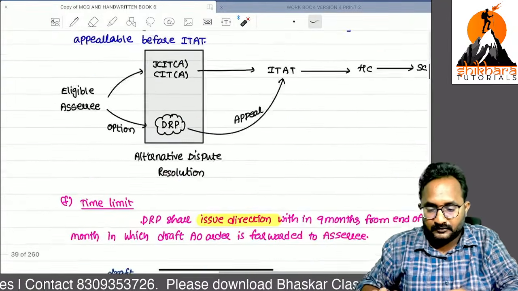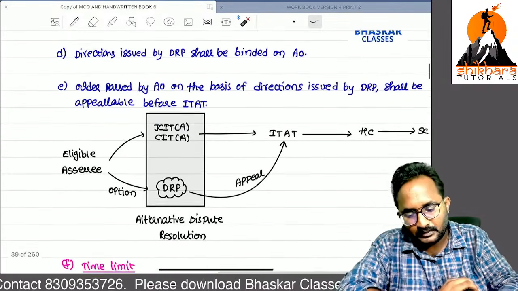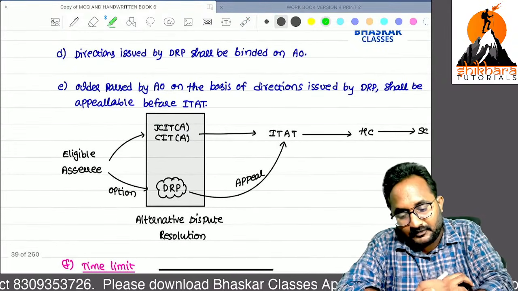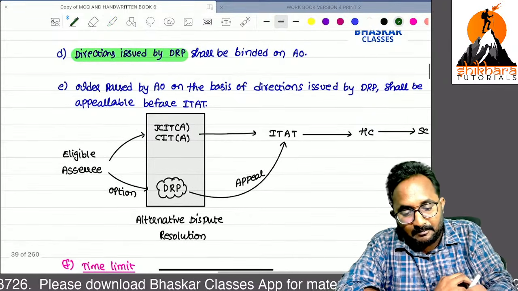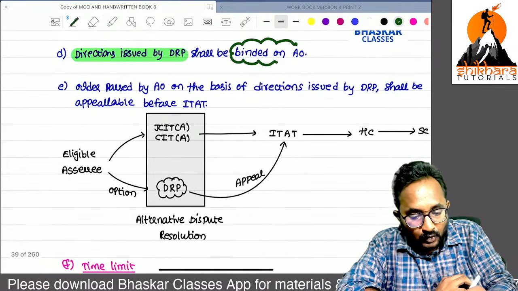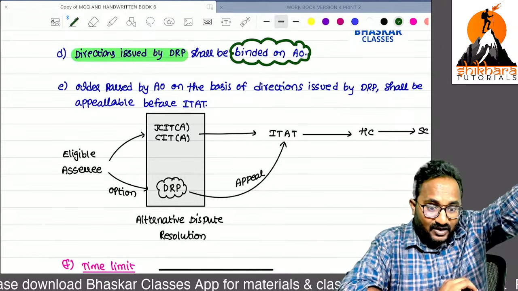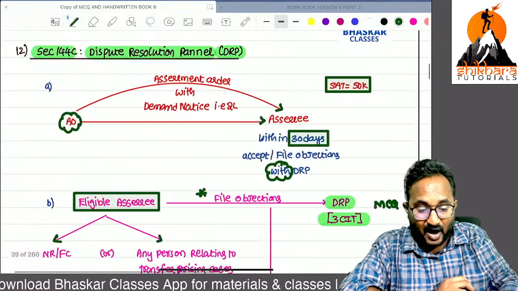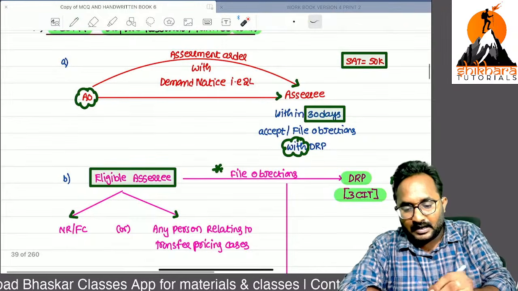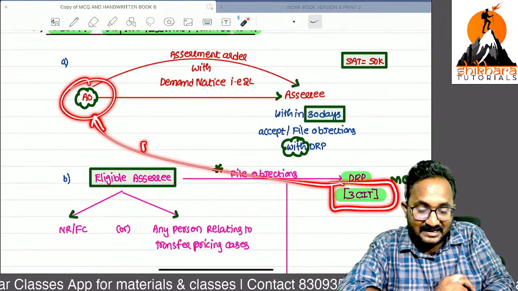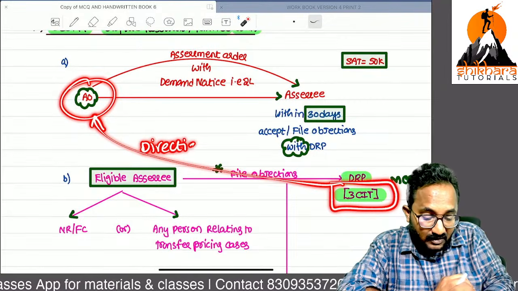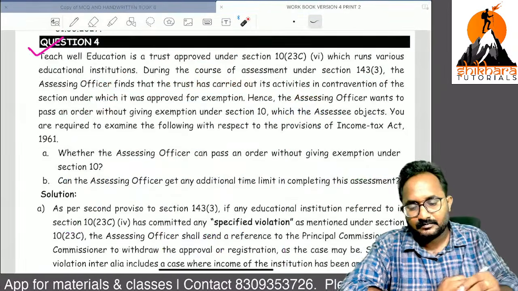Now, very important, ma'am, important MCQ: any direction issued by the DRP shall be binding on whom? The AO. What is the reason? Because the AO's higher authority is the Commissioner of Income Tax. That's why if they give the direction, you have to follow the directions without any deviation.